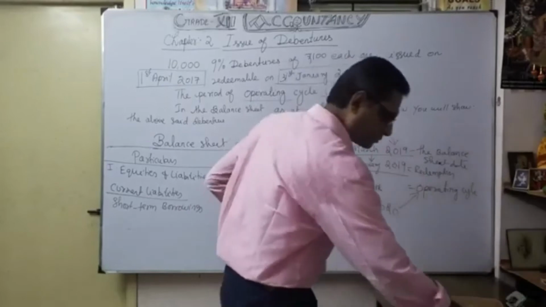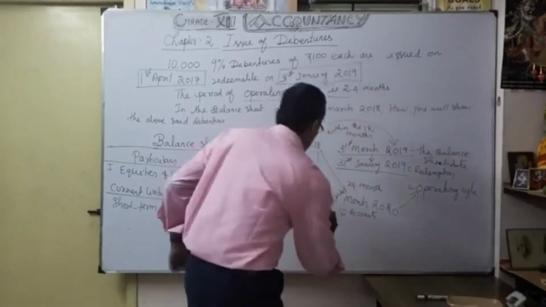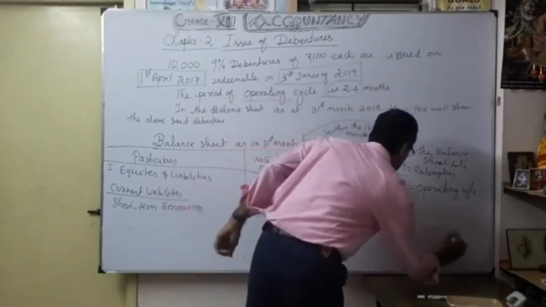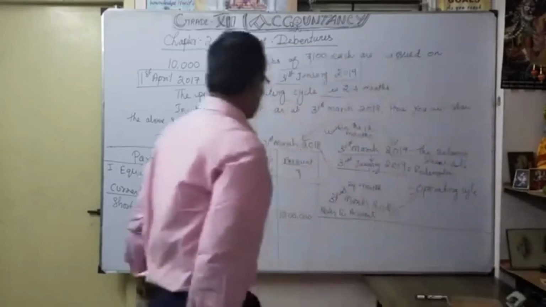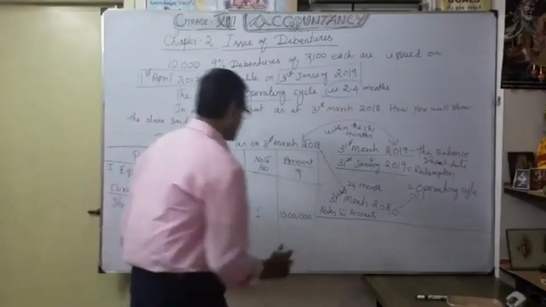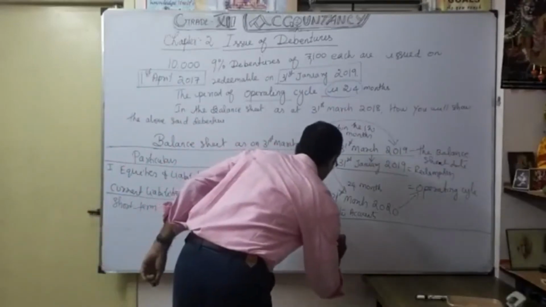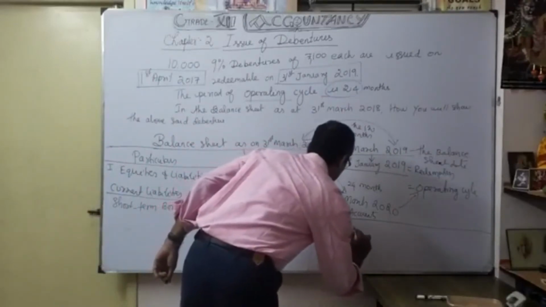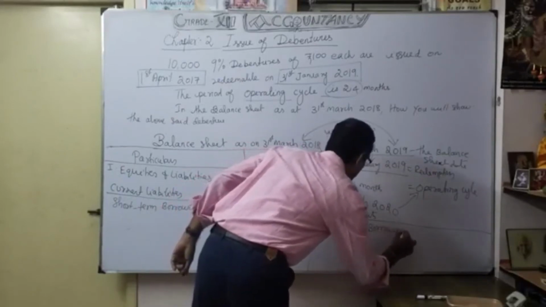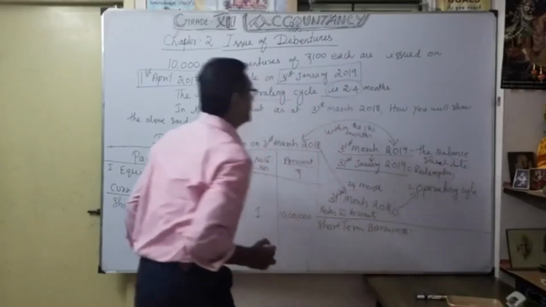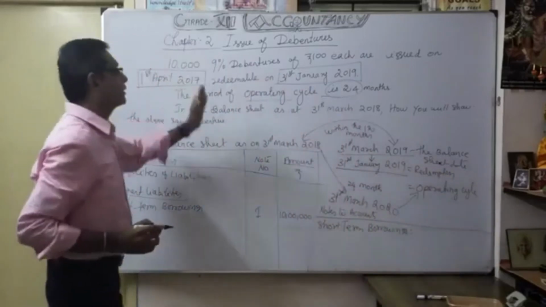Under that we can write short-term borrowings. That's our note number 1, short-term borrowings. Under that, I am going to show